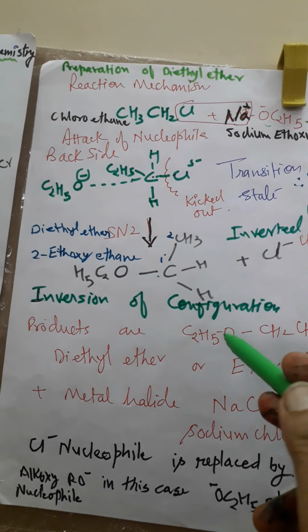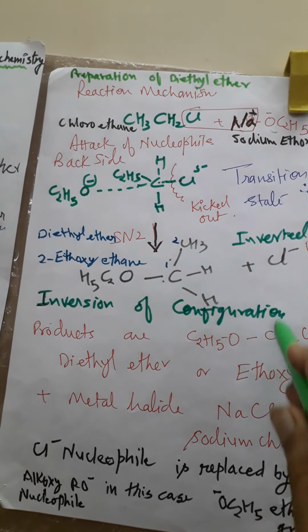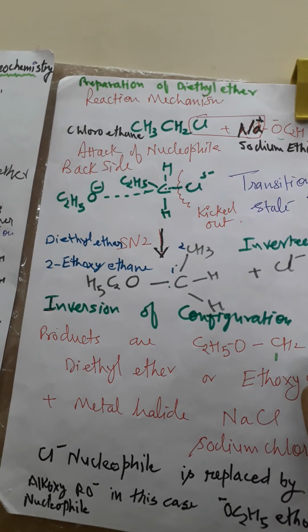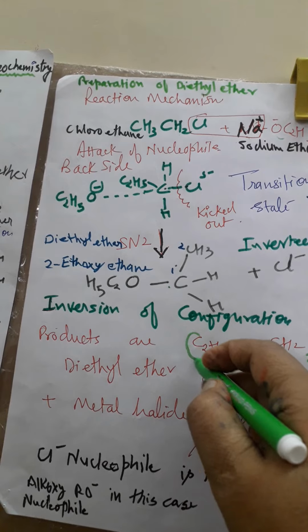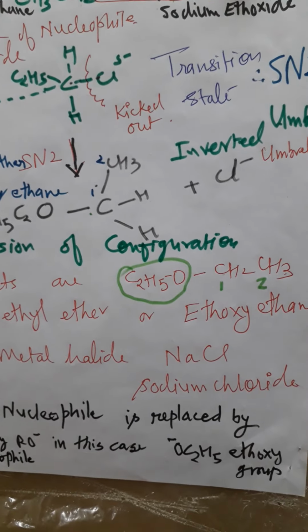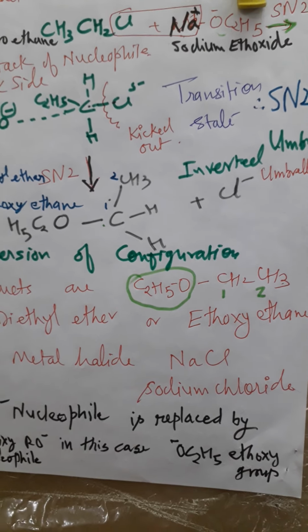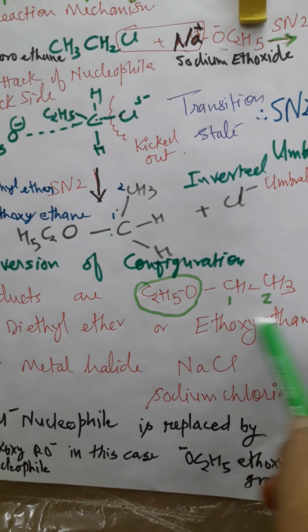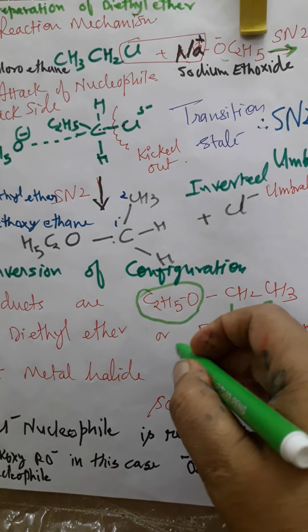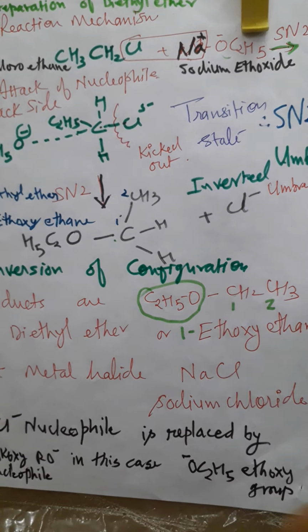So the product here is diethyl ether, or you can say 1-ethoxyethane. See, 1-ethoxyethane: this is 1, this is 2, and this is called ethoxy. Or you can say diethyl ether or 1-ethoxyethane. I have written 1-ethoxyethane somewhere here; I didn't read it out, so you write it now.